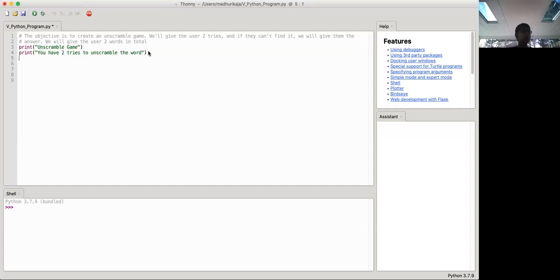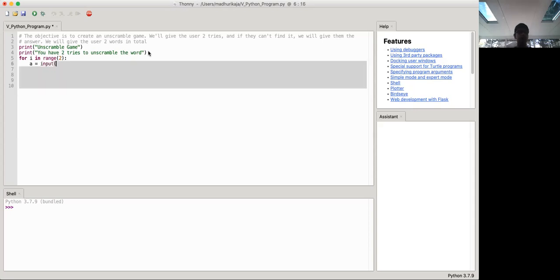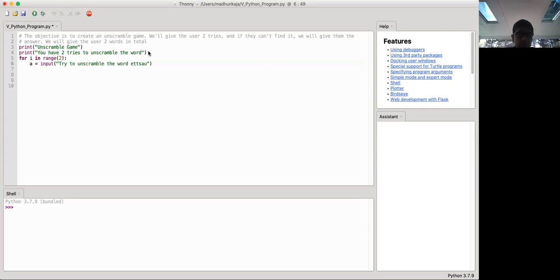Okay, now let's use a for loop to solve this. So for i in range of 2, so we're gonna get the range of the number of tries they have, and we're going to take the input, like what their answer is. For the word, in general, we can just use any word that we want. So I'll just use statue for now. So we're saying a is equal to input, try to unscramble the word, and just this one for statue.